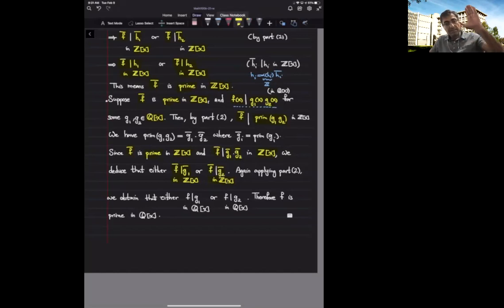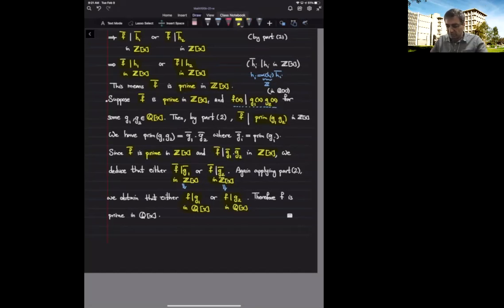It says that the primitive form of f divides the primitive form of g in Z bracket x precisely when f divides g. So the first one implies that f should divide g1, and the second one implies that f should divide g2. So altogether we get that either f divides g1 in Q bracket x, or f divides g2 in Q bracket x. That's exactly what we wanted to show.